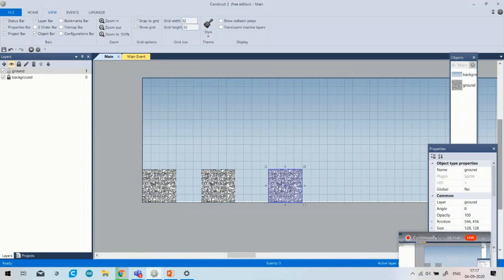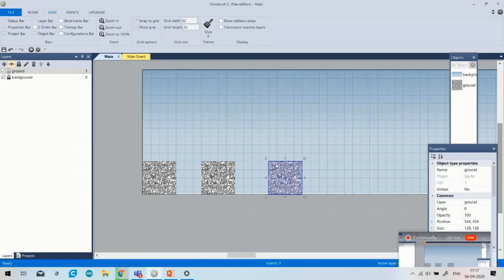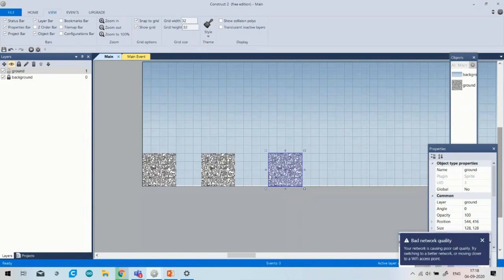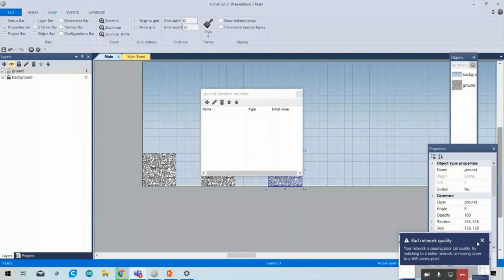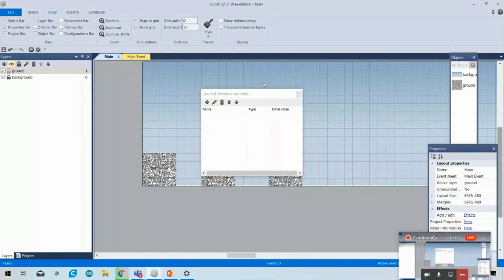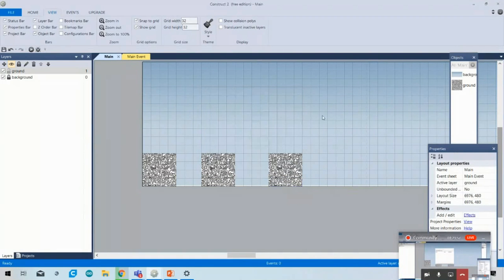I will also tell you how you can define the size of this, what the size is. By the properties of this, you can see its behavior is solid, and you can see a size. The size of this is about 128 comma 128.